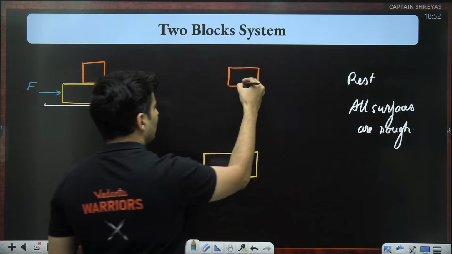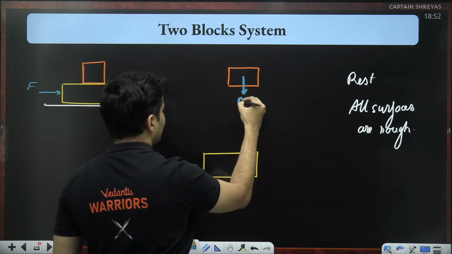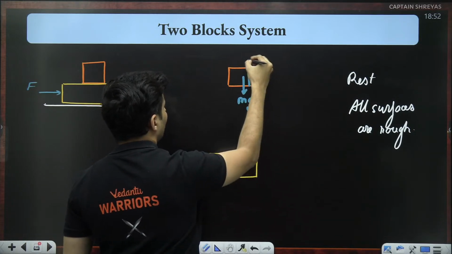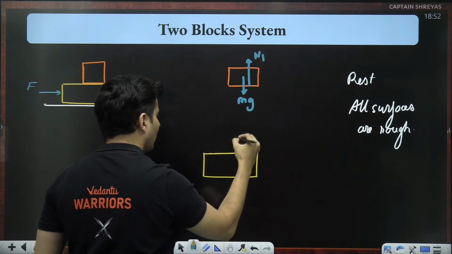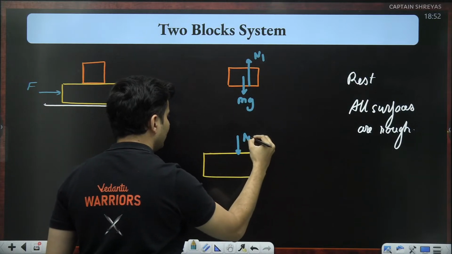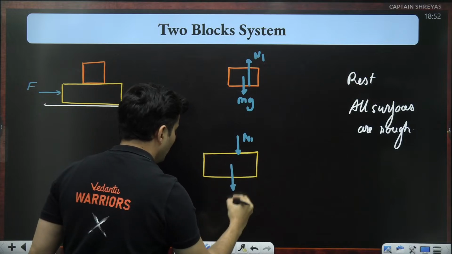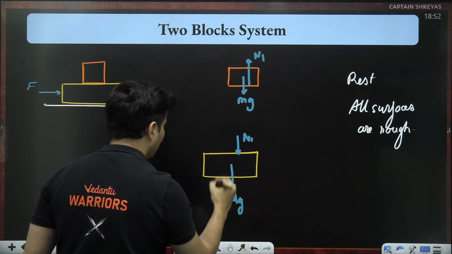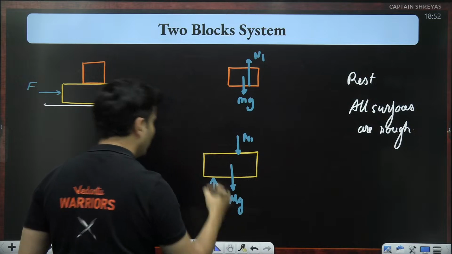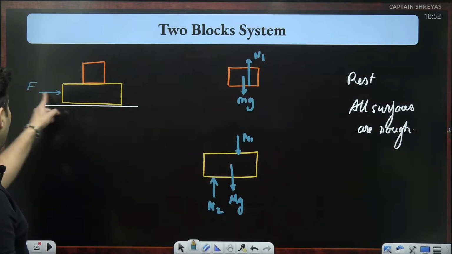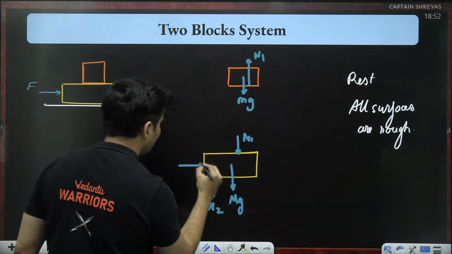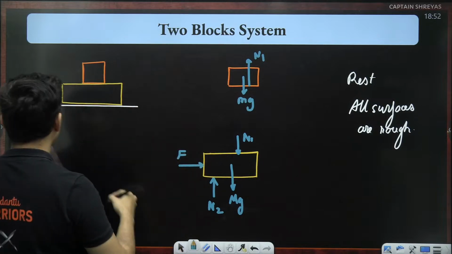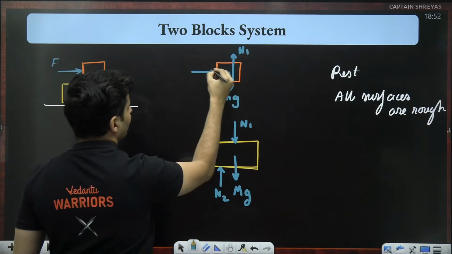Even without friction, they will still act. The weight of this block will be mg, and from the ground there will be N2. These are your basic forces. Apart from that, there is this additional force in this scenario, and in this scenario the force is acting over here.